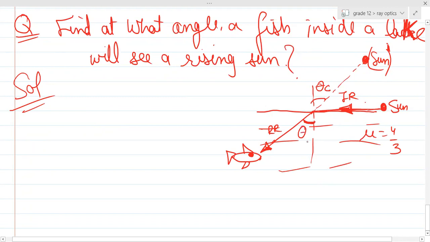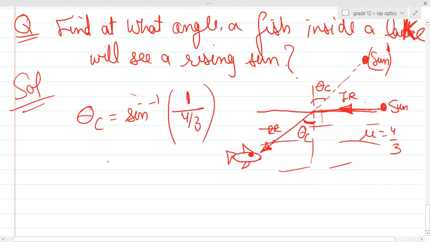This angle is nothing but the critical angle, right? So I just need to find the critical angle. Sine inverse of 1 upon 4/3, which is sine inverse of 3/4.